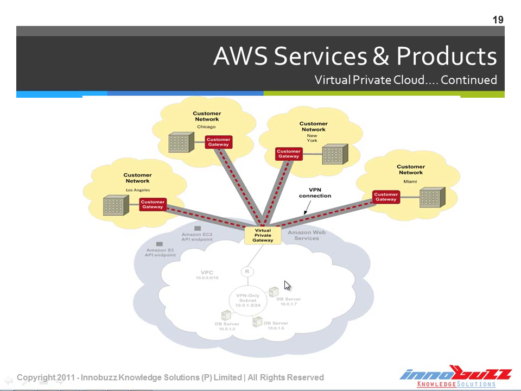ABC is running their virtual private cloud in Amazon, and they have their own data centers in 4 different places: Los Angeles, Chicago, New York and Miami. All these data centers are communicating with the resources available under the AWS cloud as well as the resources available under the AWS virtual private cloud. The communication comes through as a VPN connection.